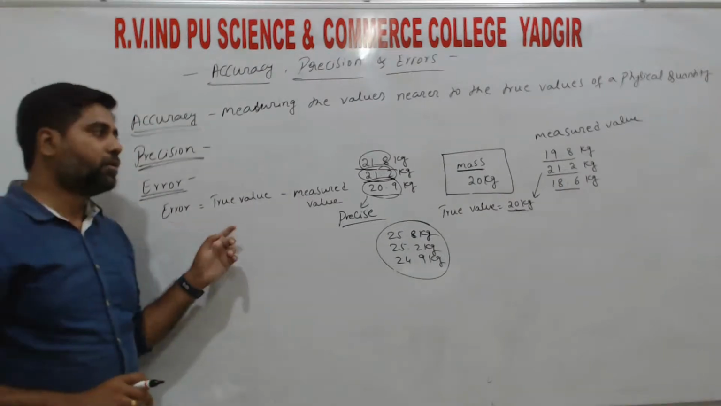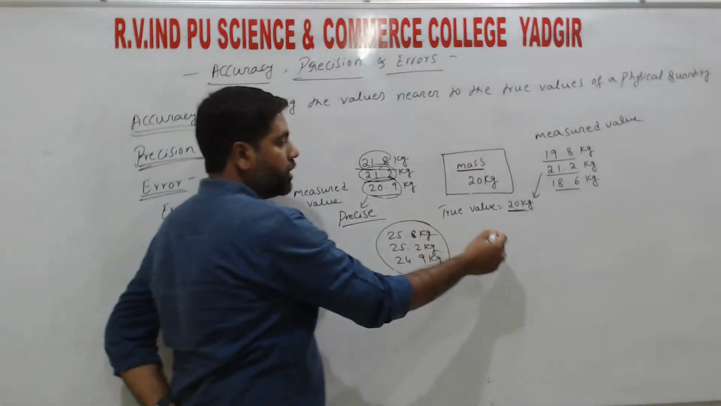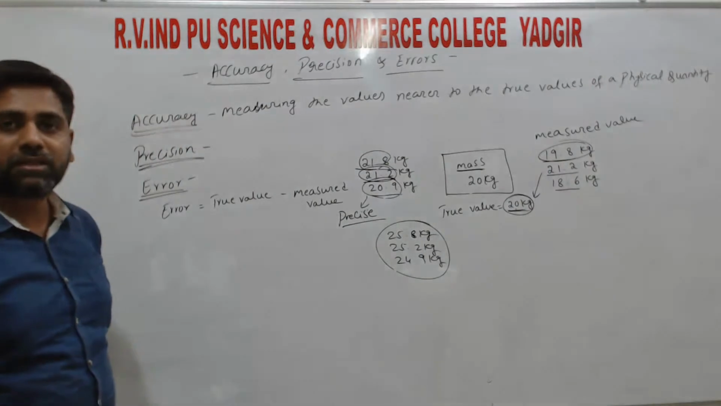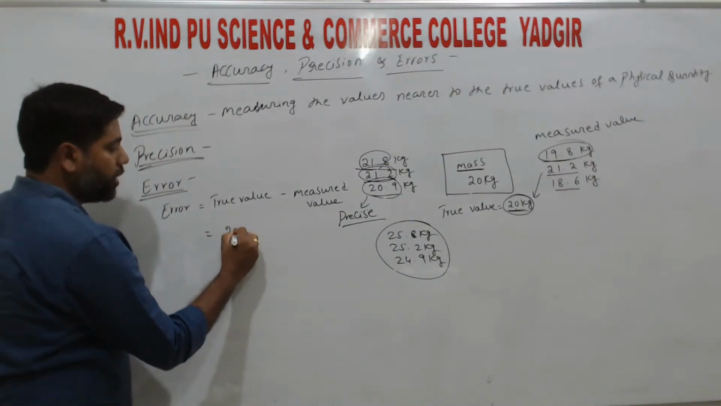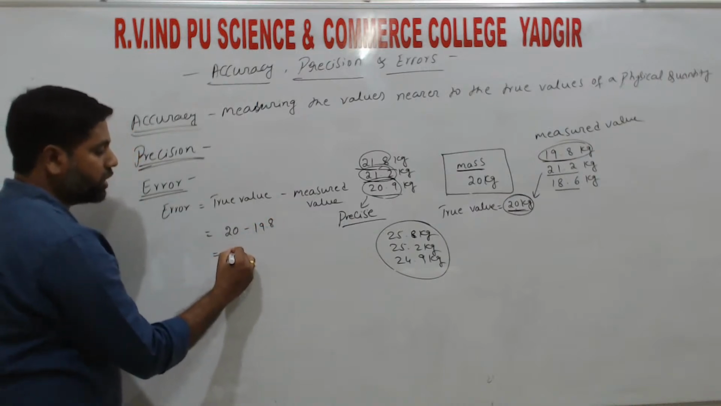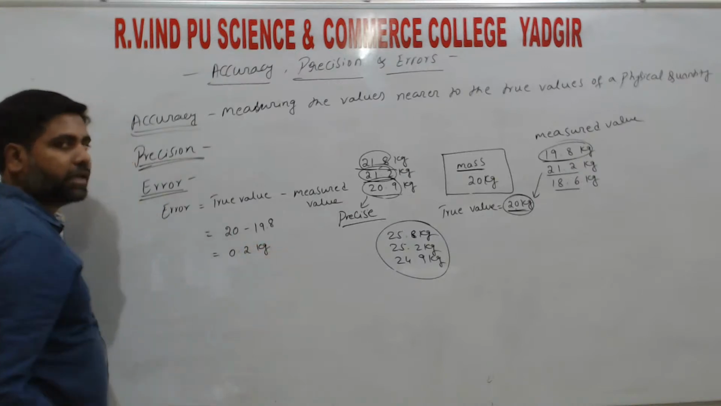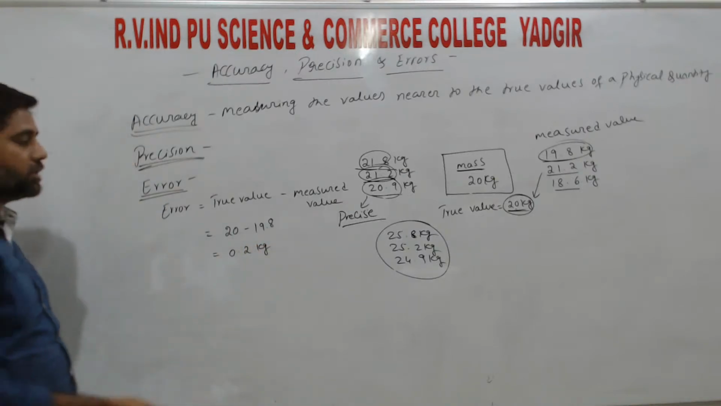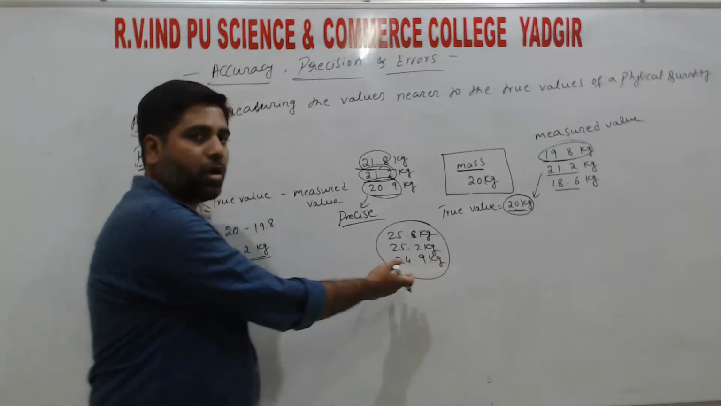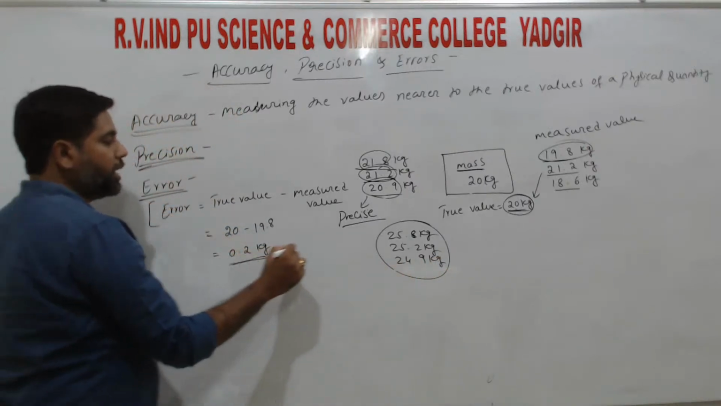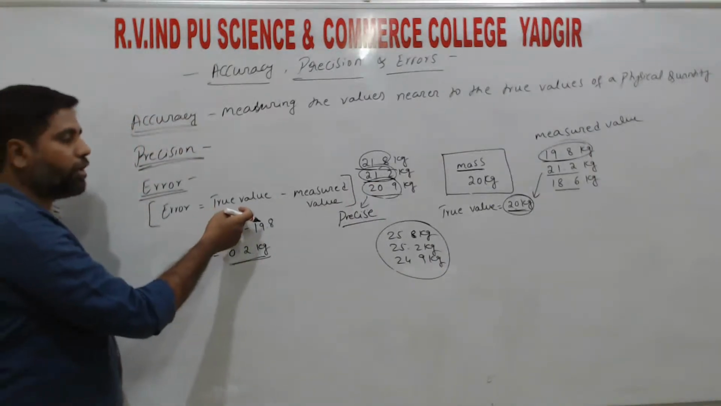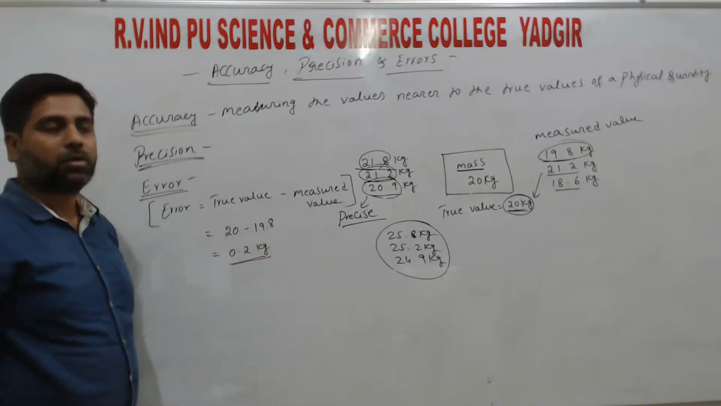So that gives what? Error, right? ಇದರಲ್ಲಿ ಯಾವುದಾದ್ರೂ example ತಗೊಂಡ್ರೆ, true value ಎಷ್ಟಿದೆ ನಮಗೆ 20 kg ಇದೆ, measured value ಎಷ್ಟಿದೆ 19.8. So error ಎಷ್ಟಿರುತ್ತೆ ನಮಗೆ? True value is 20 minus measured value 19.8, right? So that is equal to 0.2 kg, right? So error in measurement is 0.2 kg. Similarly, ನೀವು ಯಾವುದೇ example ತಗೊಂಡ್ರೂ, the formula for error is equal to true value minus measured value. That is the difference between the true value and the measured value, right?